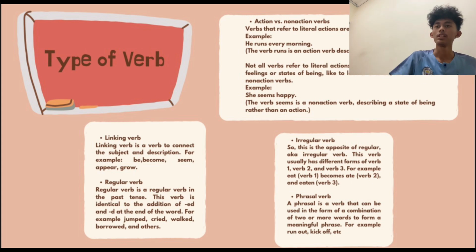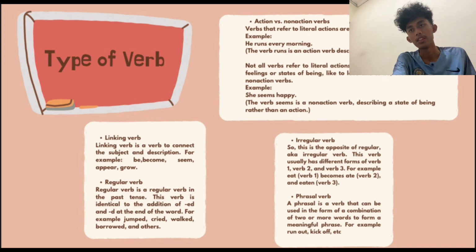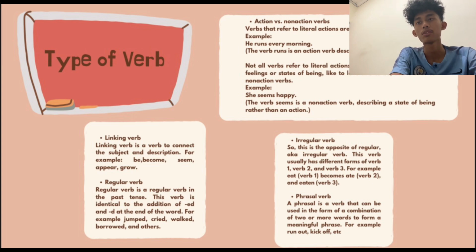Next, we have the irregular verb. This is the opposite of regular. This verb usually has different forms of verb 1, verb 2, and verb 3. For example, eat verb 1 becomes ate verb 2 and eaten verb 3.